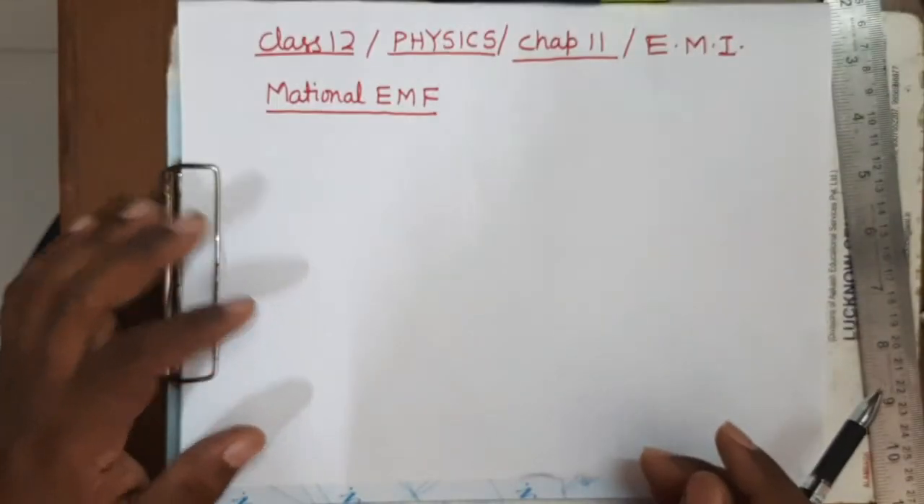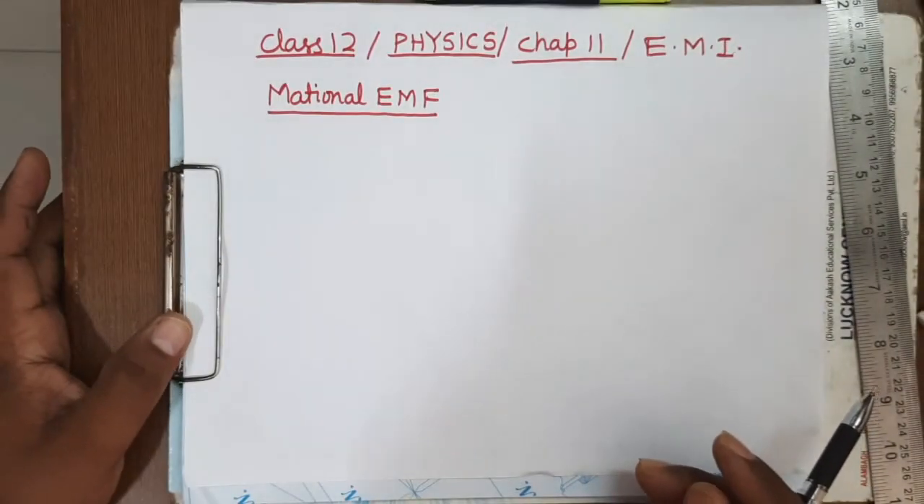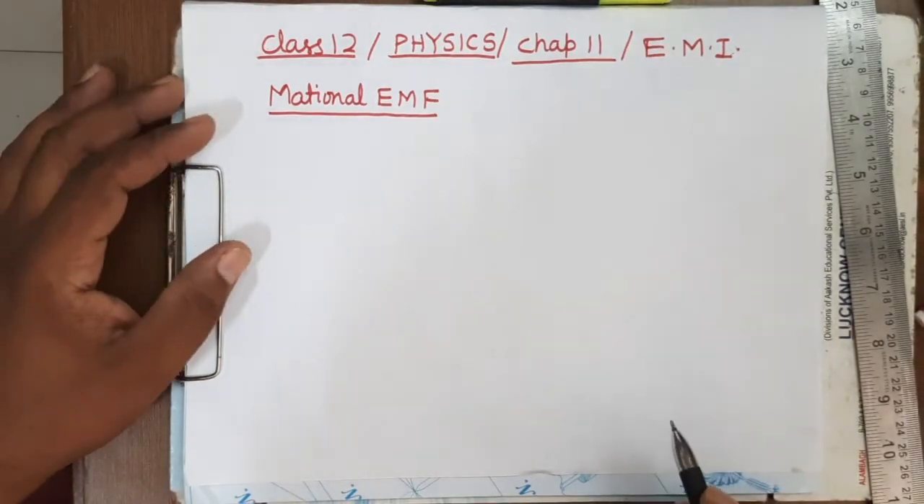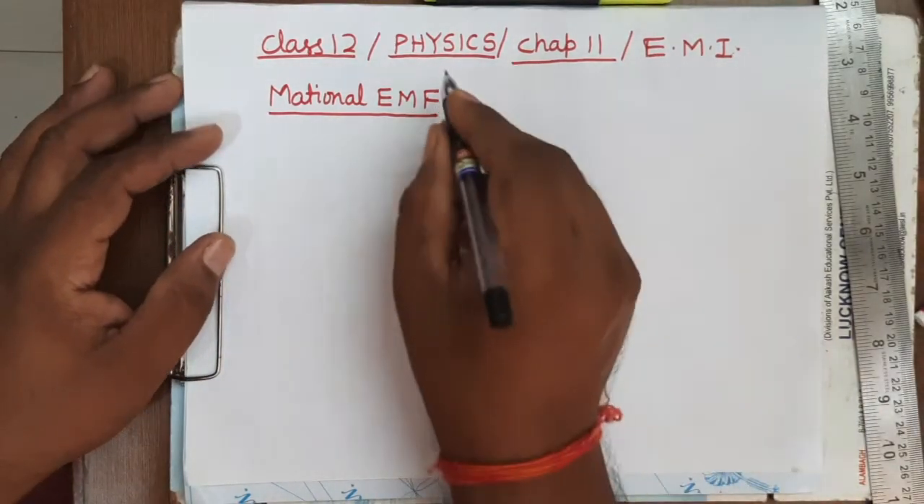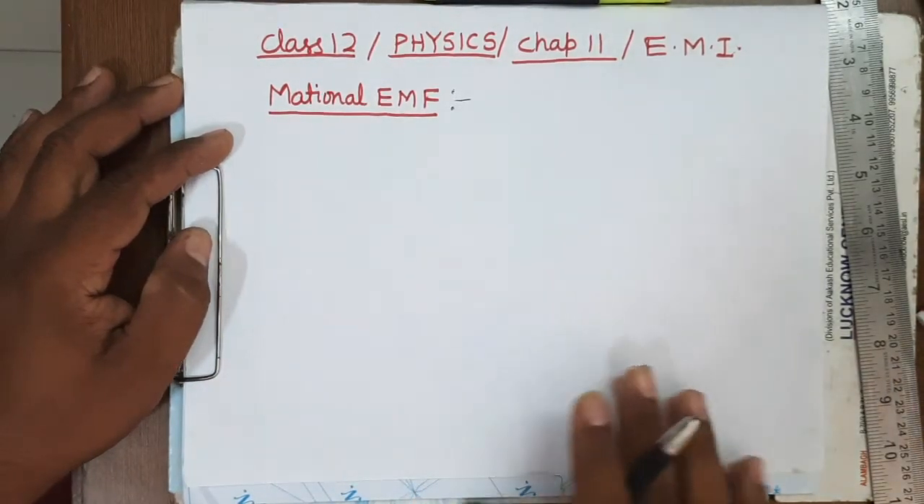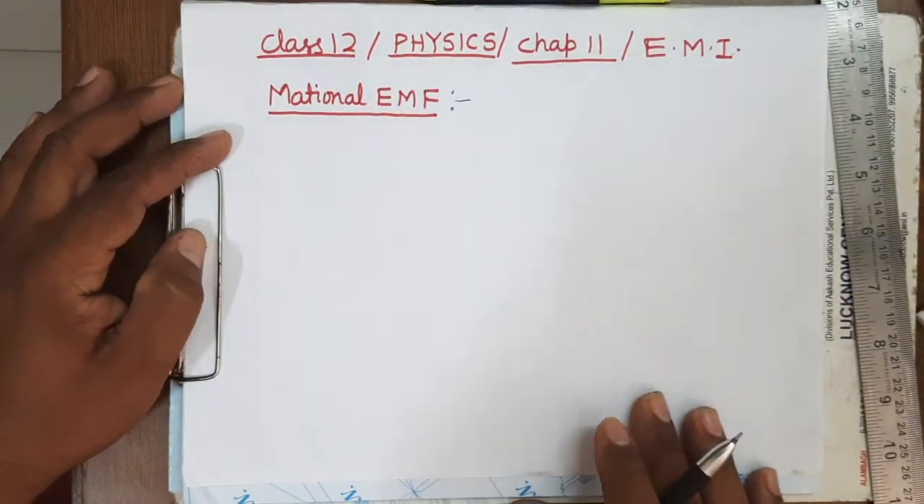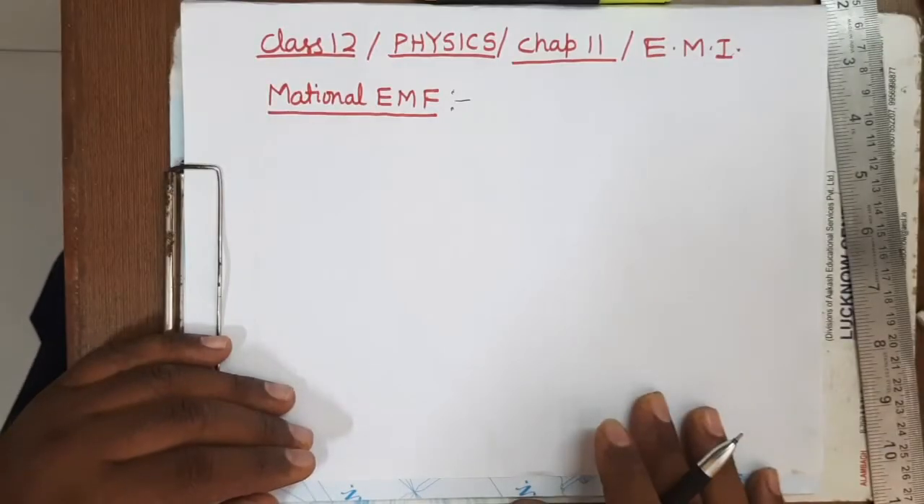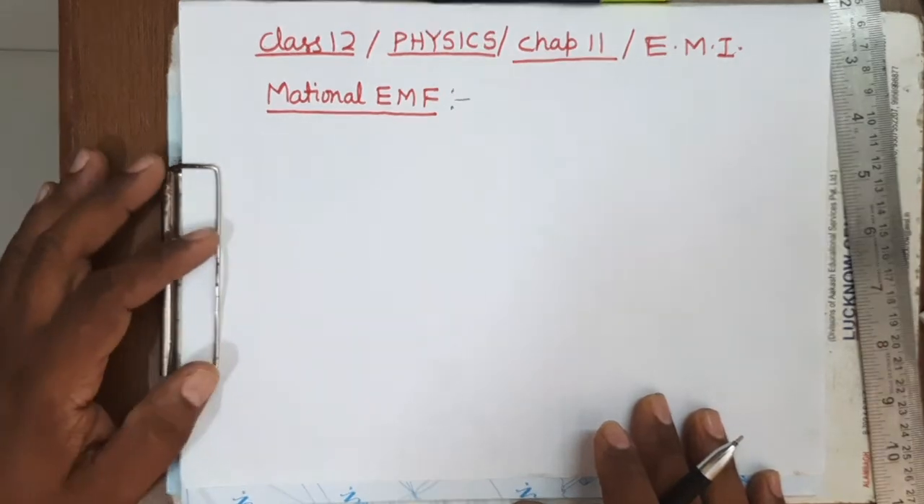Hello students, today in this lecture I am going to explain to you about the motional EMF. So what is the meaning of motional EMF? When a conducting rod is moved in a region of magnetic field in such a way that it cuts the magnetic lines of force, then across the ends of the rod an EMF is induced.